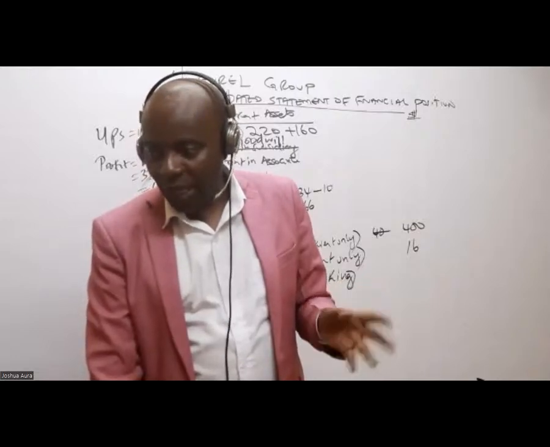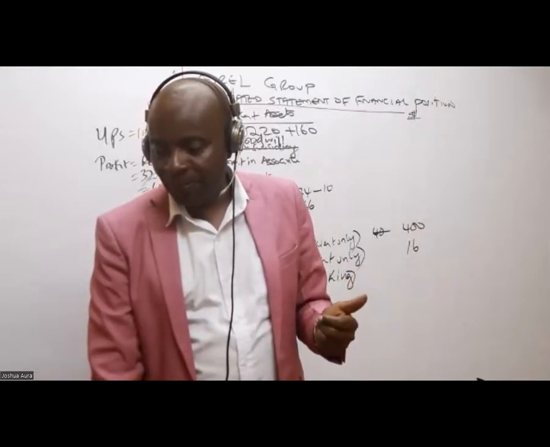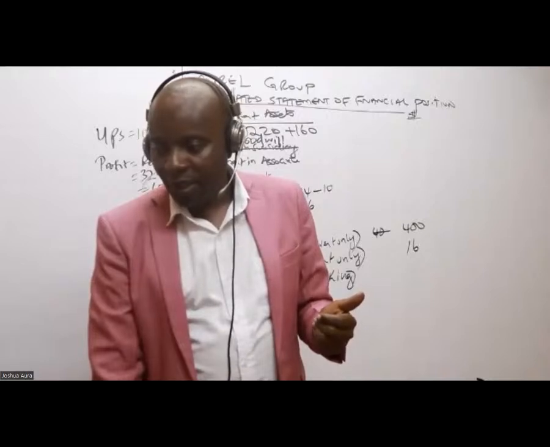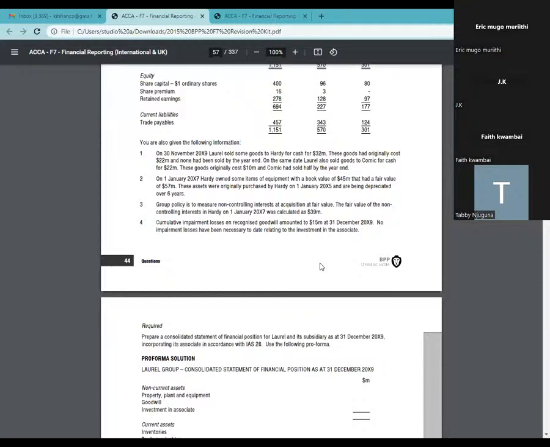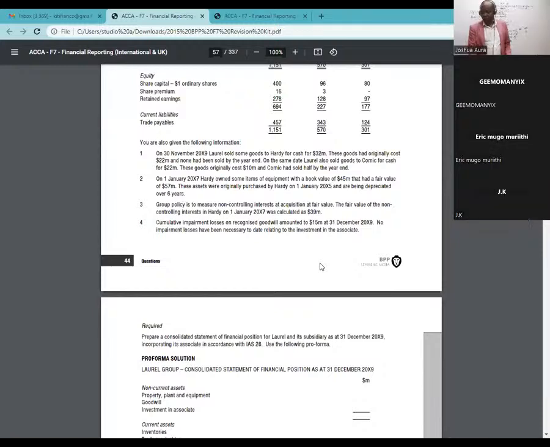Ndego is saying that they sold half. Perhaps we are reading different books. Let me see. If they sold half, then we shall only recognize a half as unrealized. Let's see. You see this, there is a full stop here.